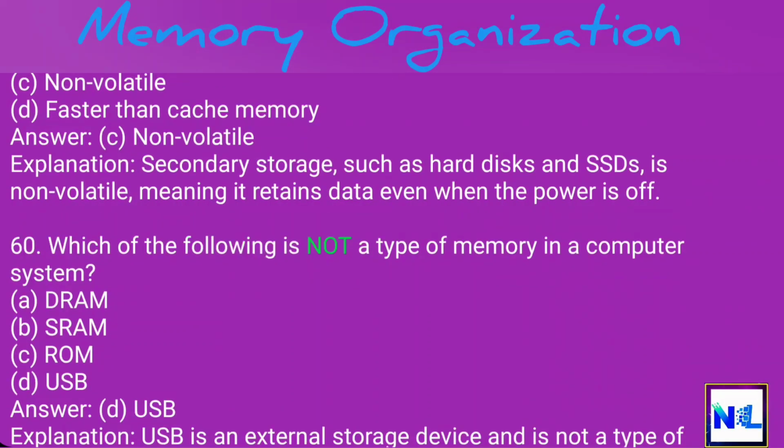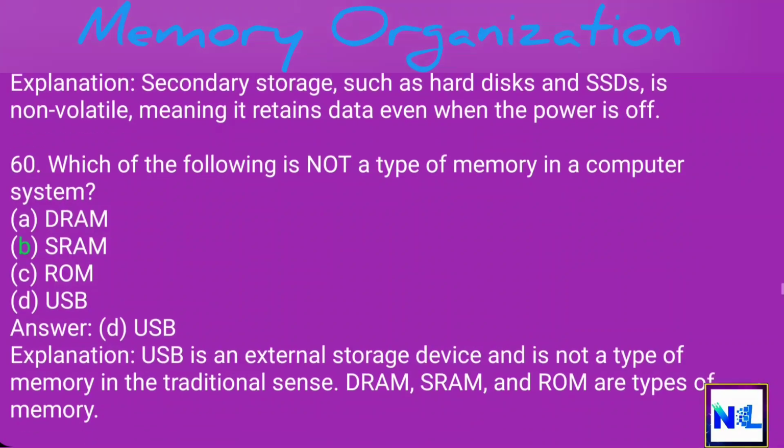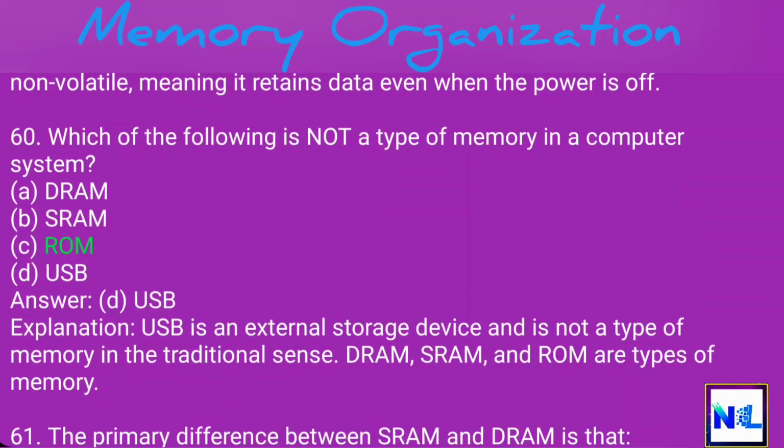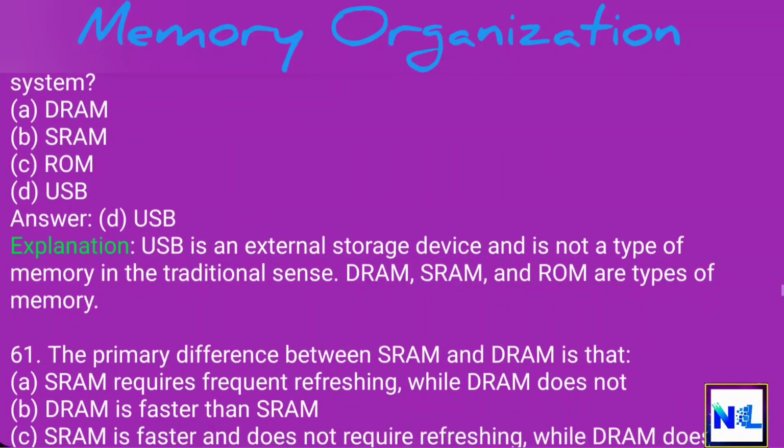60. Which of the following is not a type of memory in a computer system? A. DRAM. B. SRAM. C. ROM. D. USB. Answer. D. USB. Explanation.